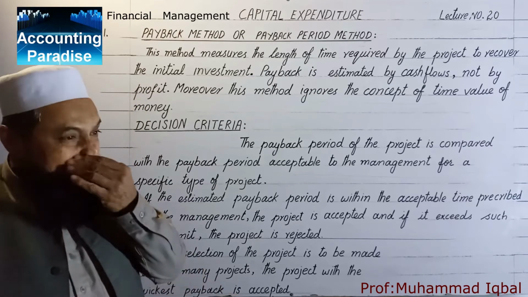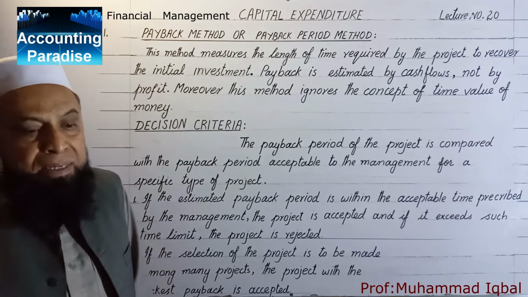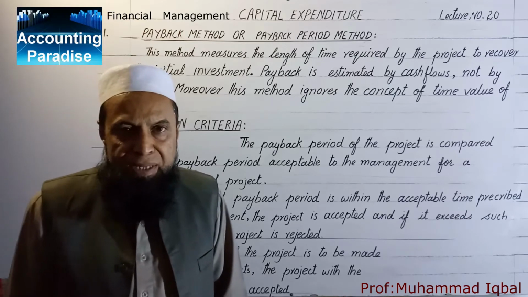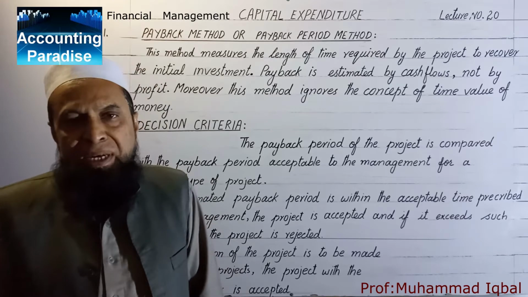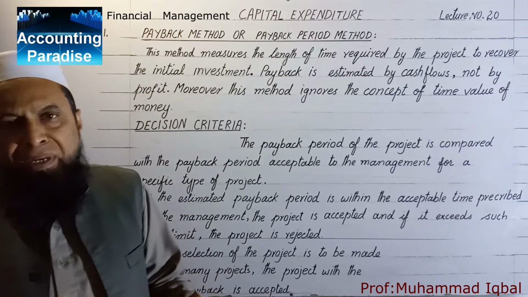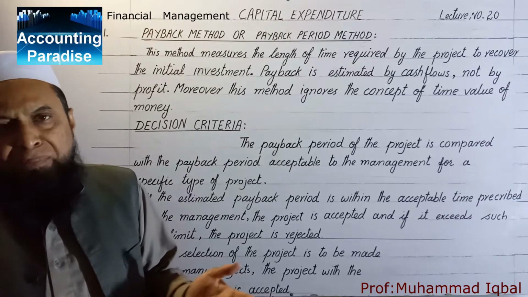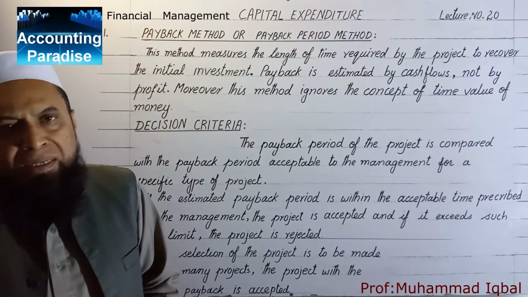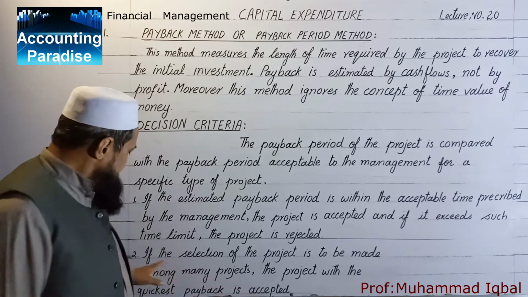Suppose the management has prescribed that they will accept a project with a payback of 3 years. If it is less than 3 years, the project will be accepted. If the payback period is more than 3 years, the project will be rejected.